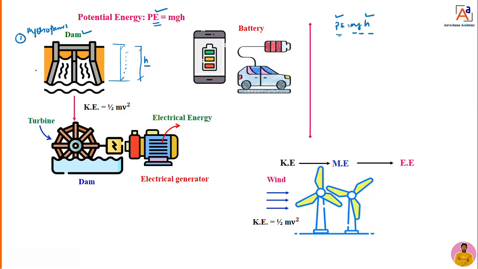Okay, so the civil engineers, I will write it here, civil engineers, they built a dam and they started to store the water in the dam. When the water is stored in the dam, right, one kind of energy is stored. That energy you can call potential energy.